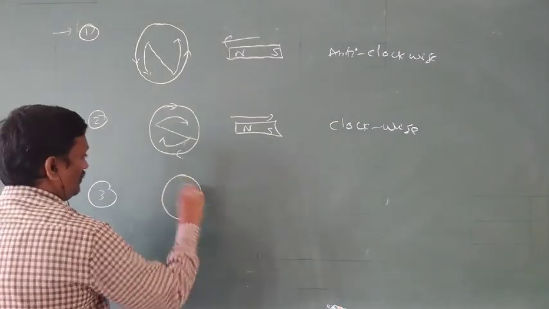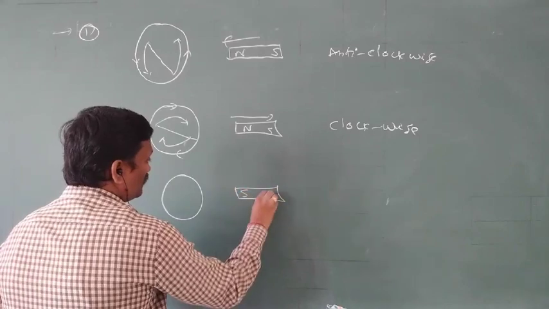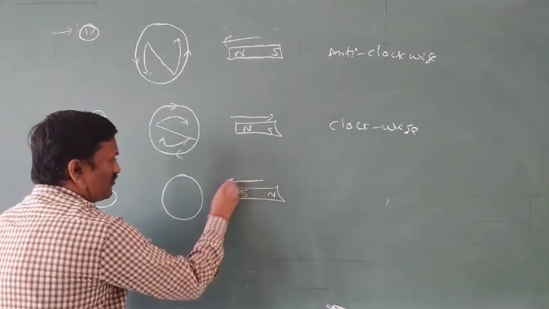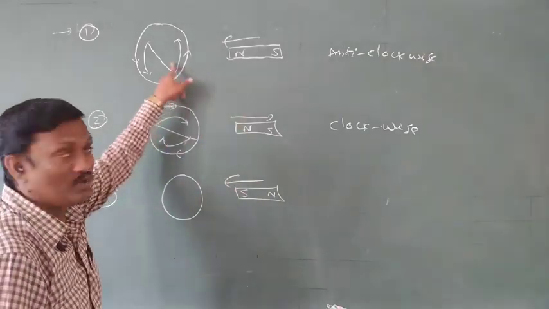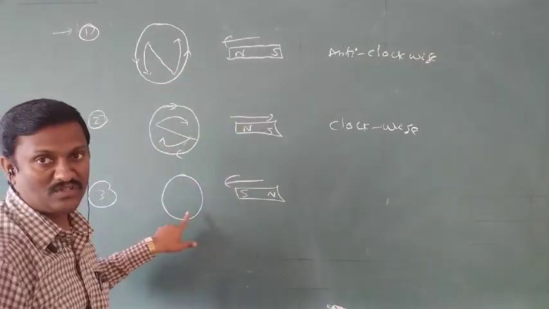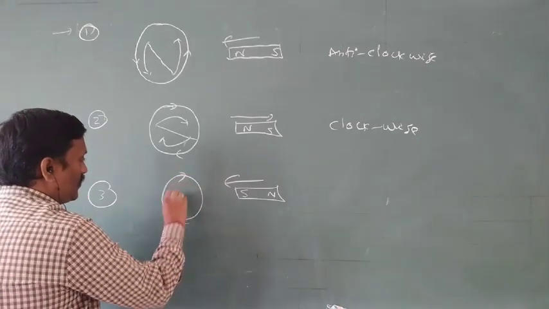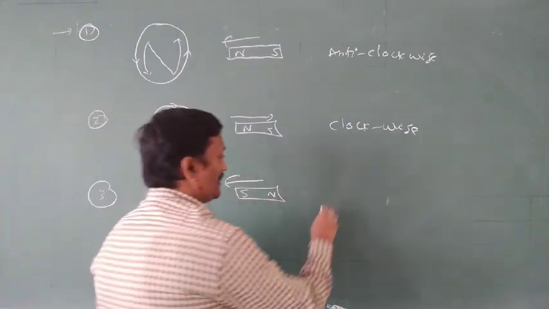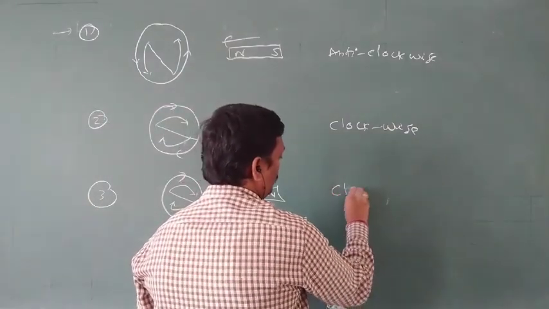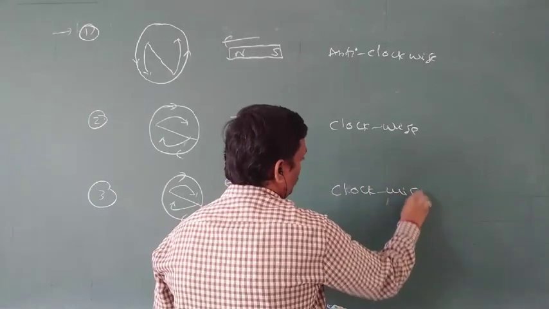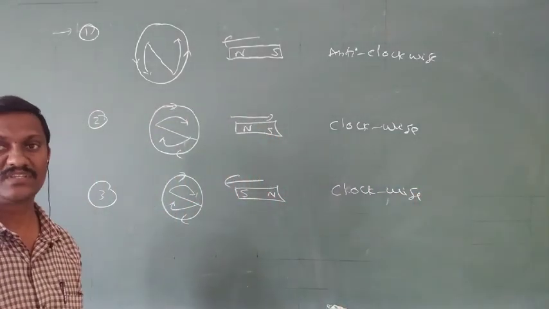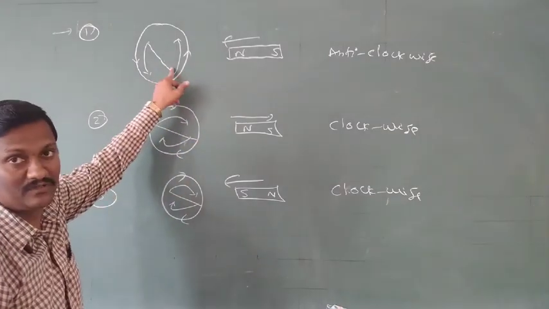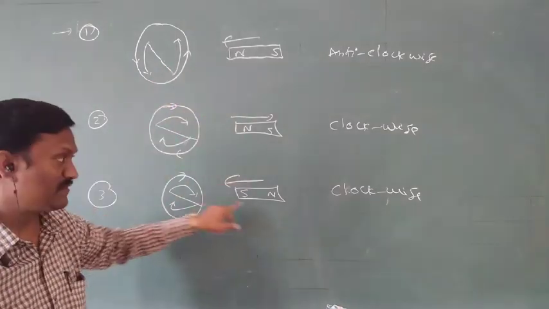Next, third case. Again it is a coil, now the magnet. Now the south pole of the bar magnet is moving towards the coil. Moving towards the coil means the same pole is induced. Now the south pole is moving towards the coil, so on the face of the coil, south pole is induced. South pole induced means the direction of current is clockwise. So moving towards means the same pole is induced. South pole moving towards means south pole, north pole moving towards means north pole. North pole means anti-clockwise, south pole means clockwise.